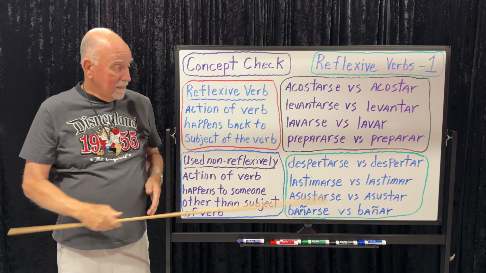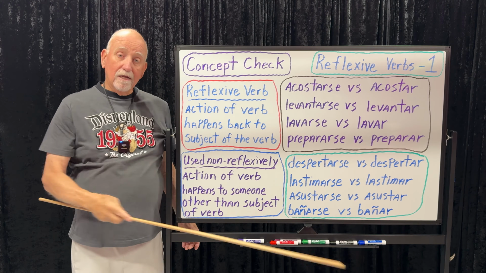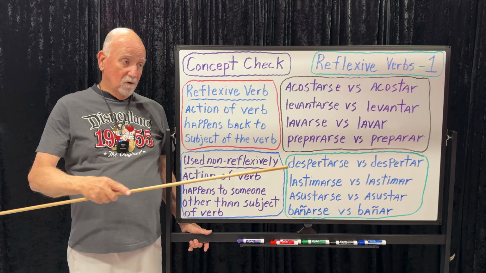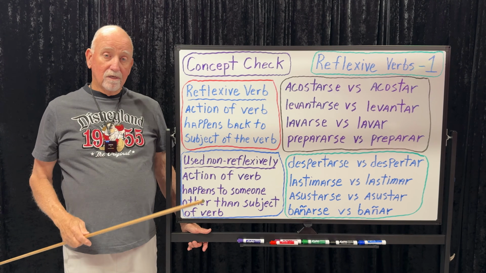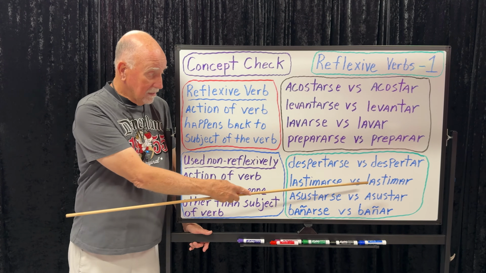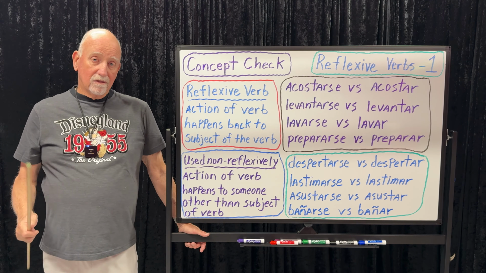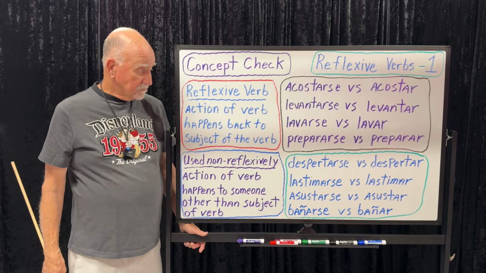But if you want to say, like for a boxing match, okay? Tal y tal, so-and-so, lastimó a su oponente. Hurt his opponent. Lastimar a, that would be to hurt someone else. Of course, that's an ugly thought, right? You don't want to hurt anyone.